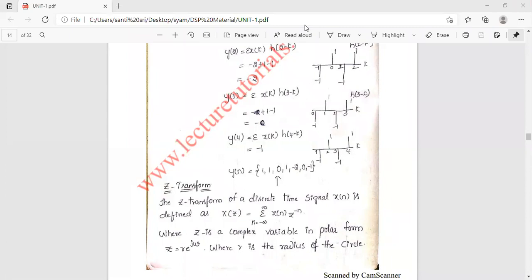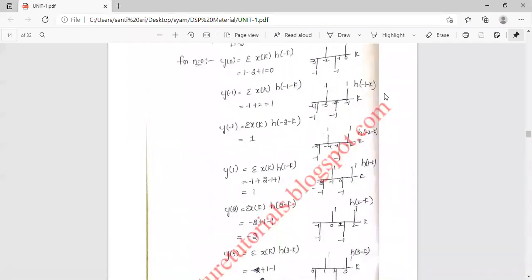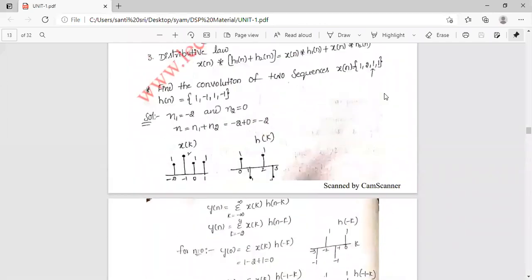Okay, in the last two classes we discussed the definition of signal, definition of system, classification of signals, and classification of systems. Here mainly we are going to discuss the discrete signals. Do you know the difference between a discrete signal and a continuous time signal?